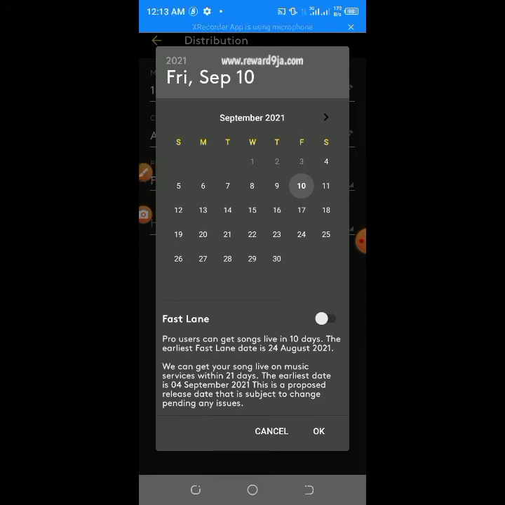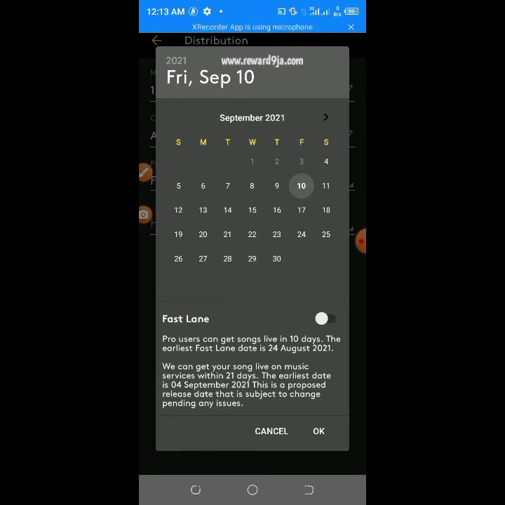The earliest Fast Lane date is 24th August. You can get your song live on music services within 21 days, and the earliest date is September 4th. So you can choose. This is a proposed release date, subject to change pending any issues.